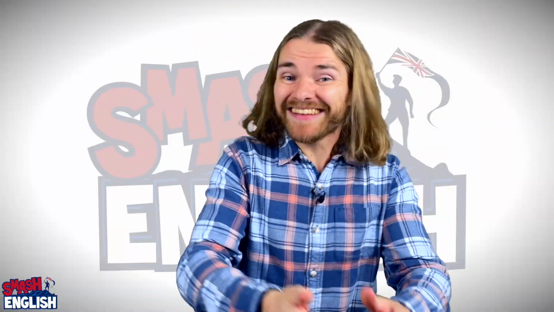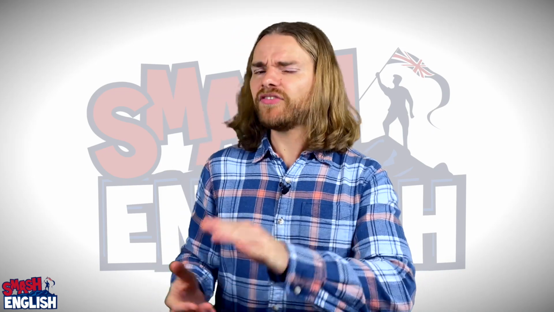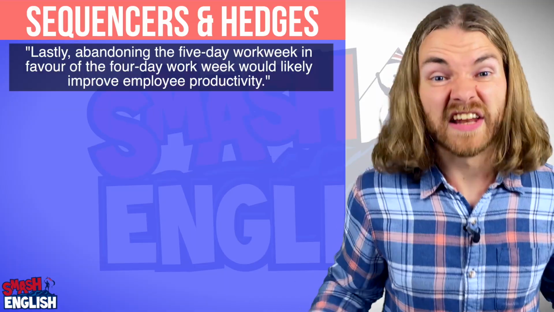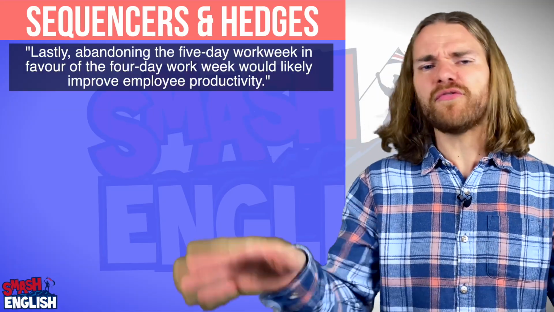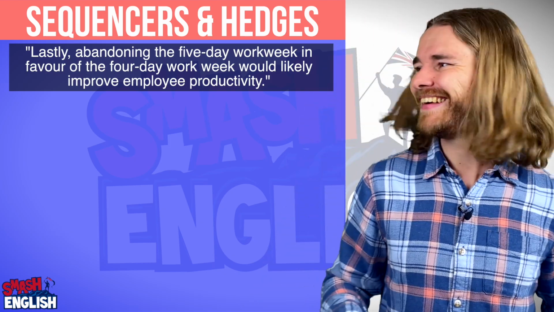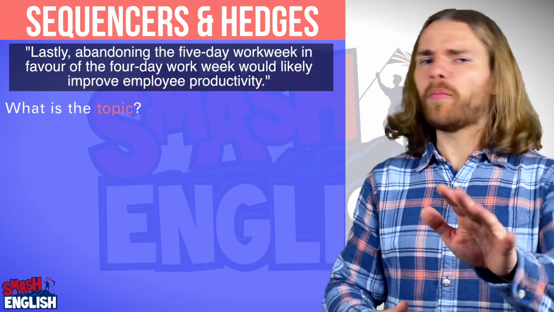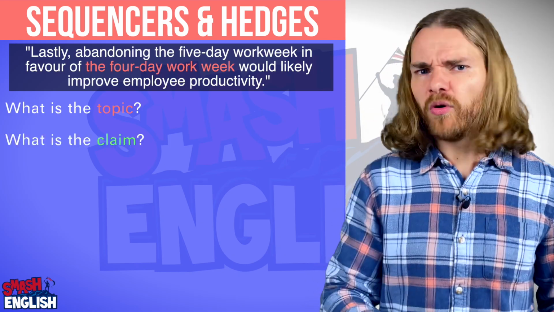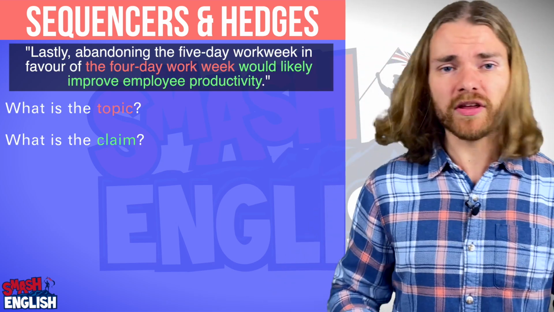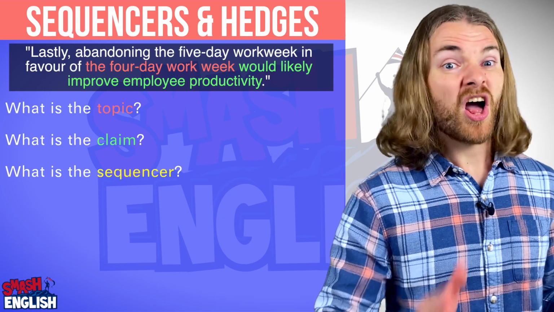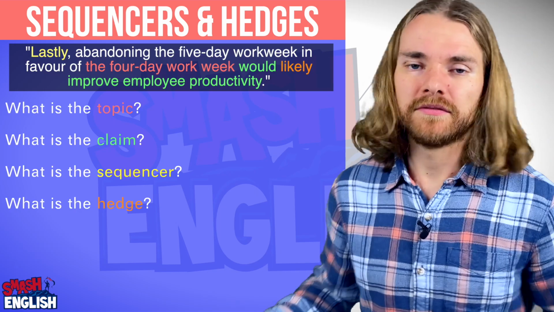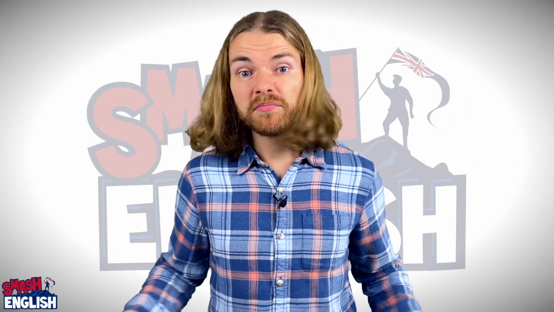So then, let's have a look at some topic sentences and see if you can identify the hedge and the sequencer. Lastly, abandoning the 5-day work week in favour of the 4-day work week would likely improve employee productivity. So, what is the topic? The topic is the 4-day work week. What is the claim? The claim is that it would likely increase employee productivity. What is the sequencer? Lastly. And what is the hedge? Likely. Yeah. So, how did you do?